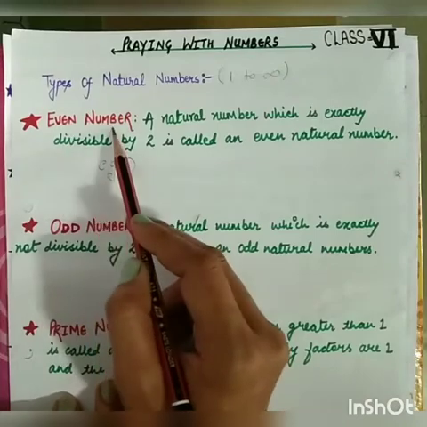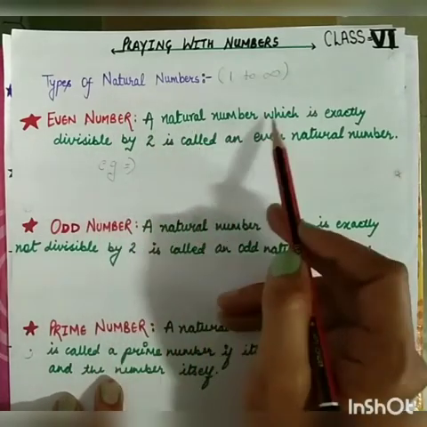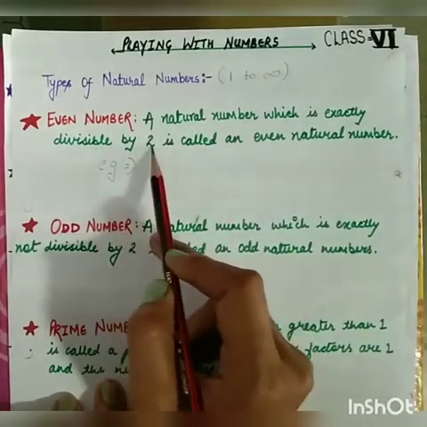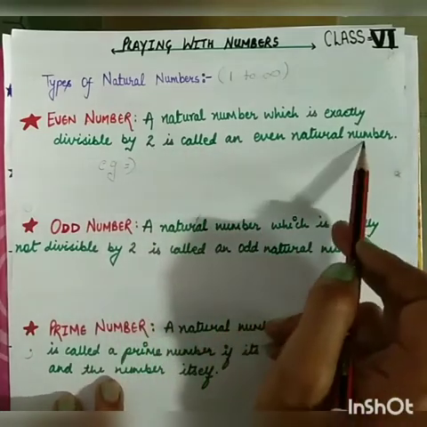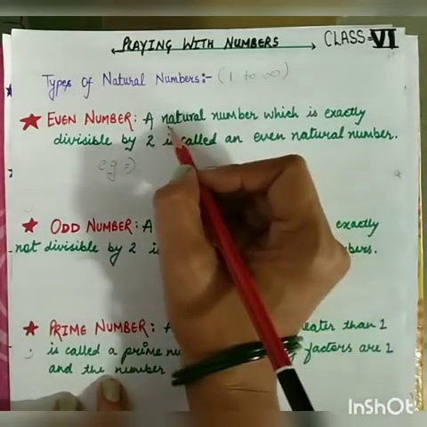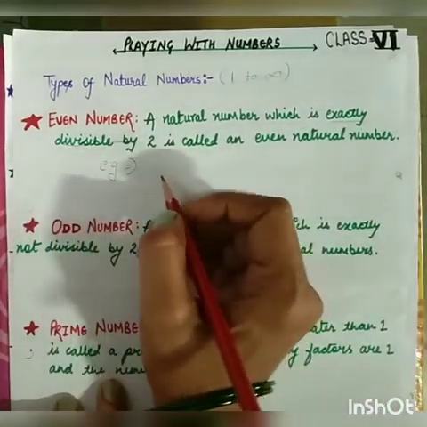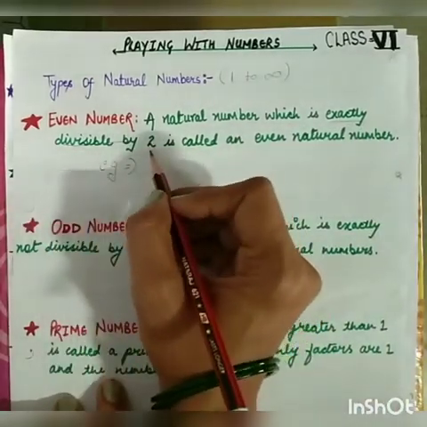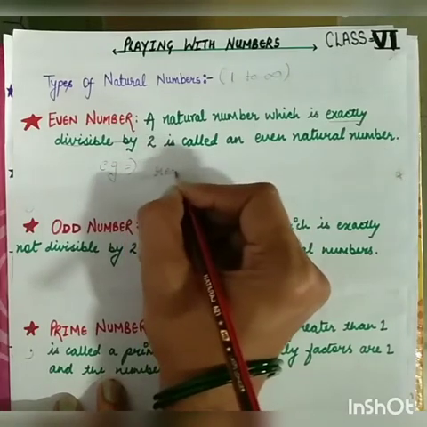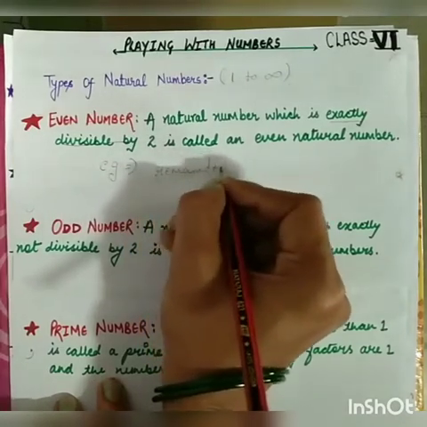So the first one is your even number. A natural number which is exactly divisible by 2 is called an even number. Exactly divisible by 2 means when we divide that number by 2, our remainder is 0.